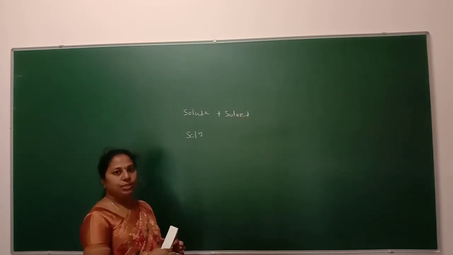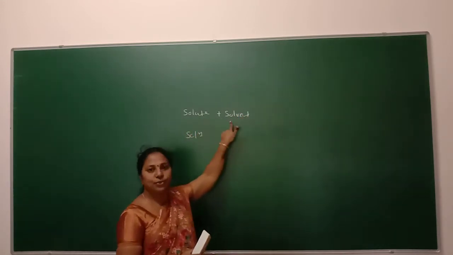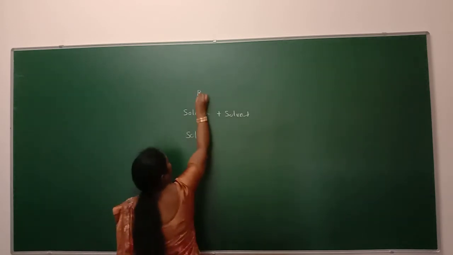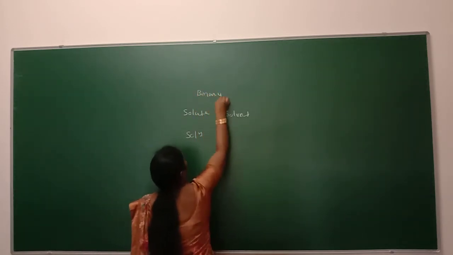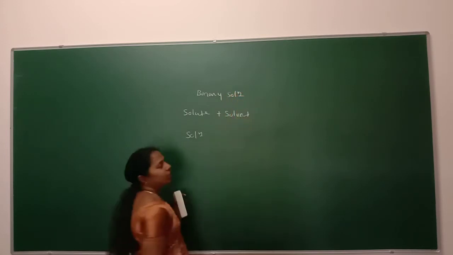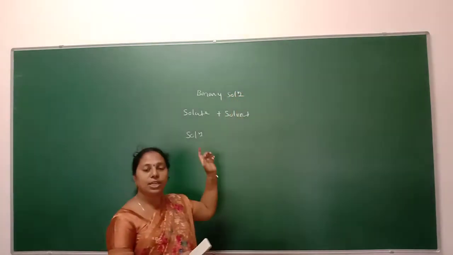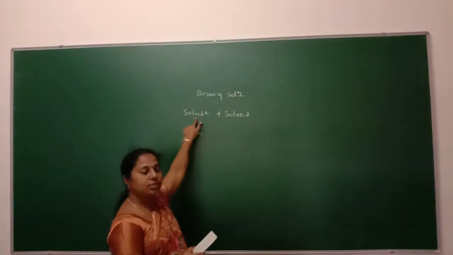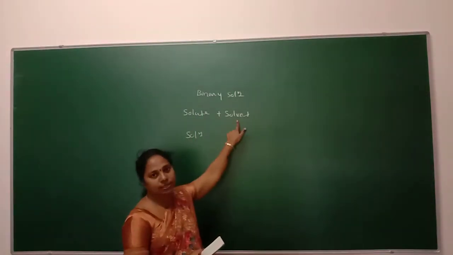So in a solution, if only two components exist, such type of solution can be taken as a binary solution. So what is a binary solution? A solution in which only two components exist. One of the components is the solute, the other component is called the solvent.